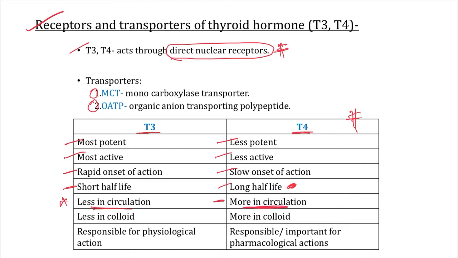This is also less in colloid, whereas T4 is more in colloid. Now very important, sir, the form of thyroid hormone responsible for physiological action is our T3. T3 is responsible for physiological actions.